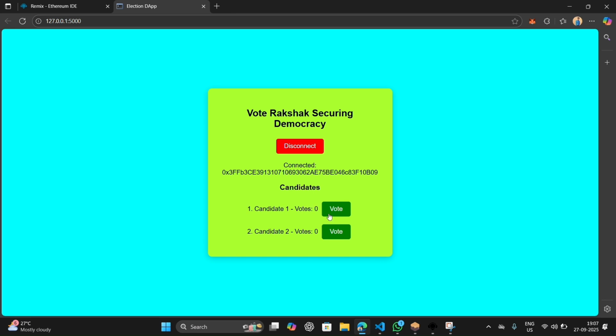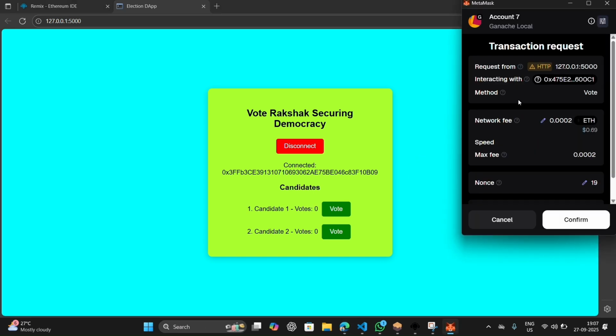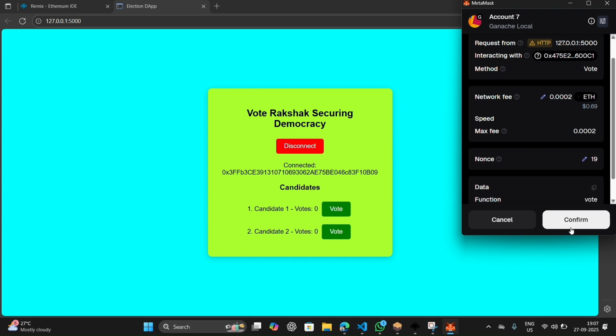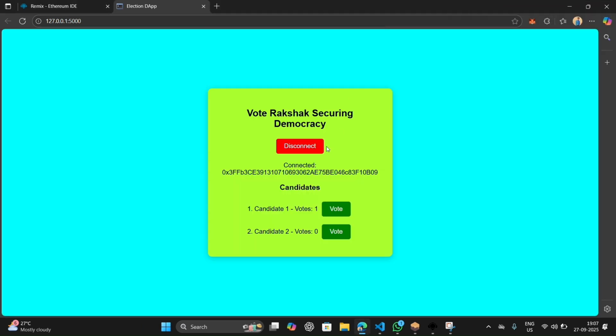Now I have to vote for a candidate. I vote for candidate 1. MetaMask pops up asking for confirmation of the vote. I'll confirm and the vote is added to the blockchain. Here the vote count is increased.